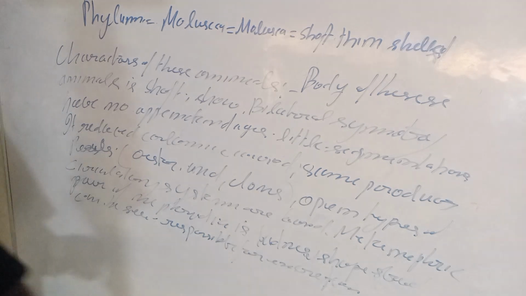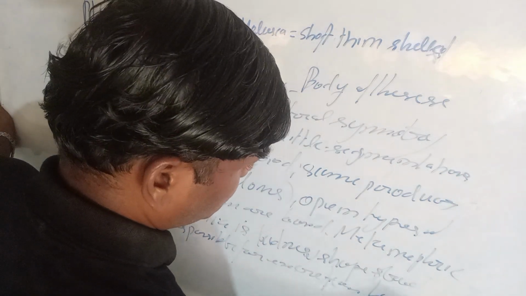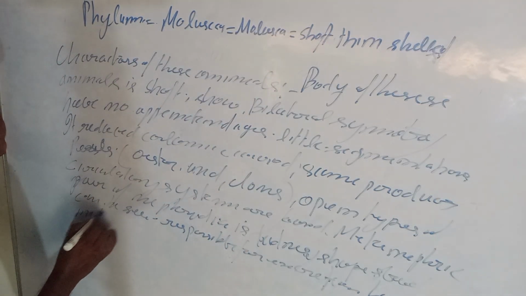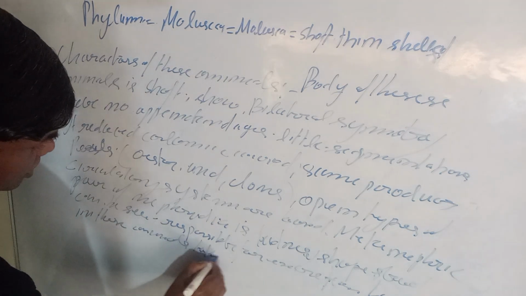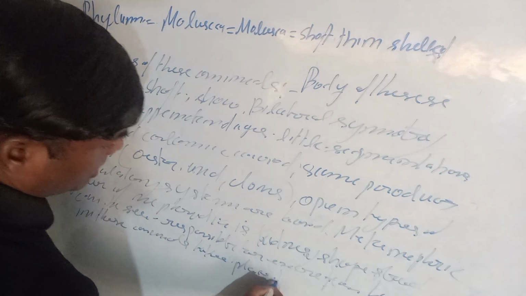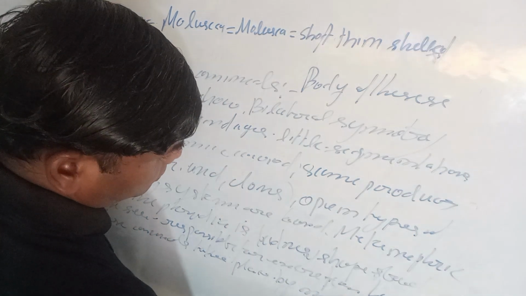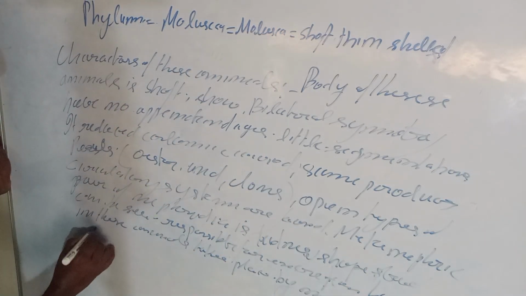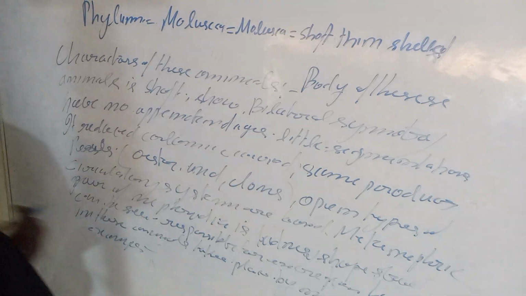And locomotion in these animals takes place through the muscular foot. We will take some examples, which are given here.